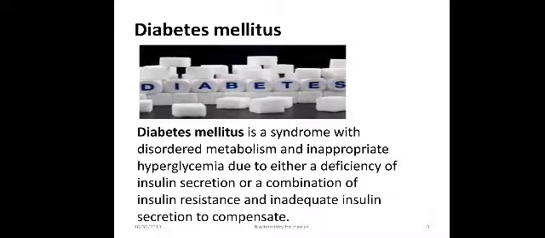So, what is diabetes mellitus? It is a syndrome with disordered metabolism and inappropriate hyperglycemia due to either a deficiency of insulin secretion or a combination of insulin resistance and inadequate insulin secretion to compensate.